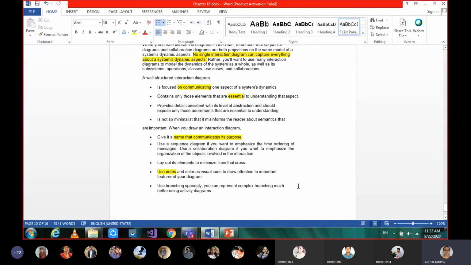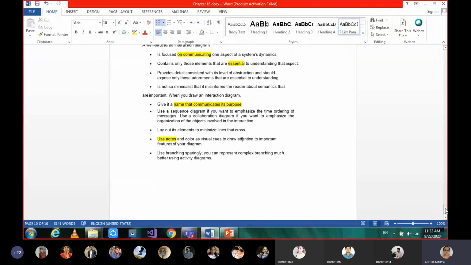We can also use notes and visual cues to draw attention to features in the diagram. And if there is branching that is complex, it can be covered in activity diagrams, but not in interaction diagrams.